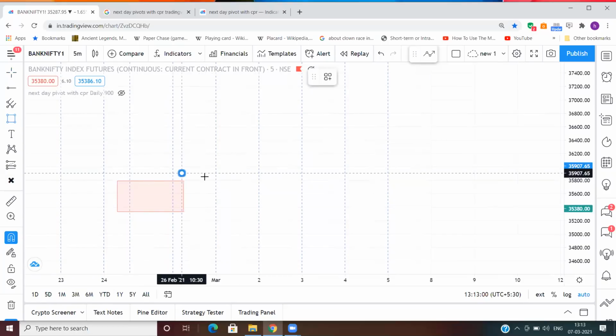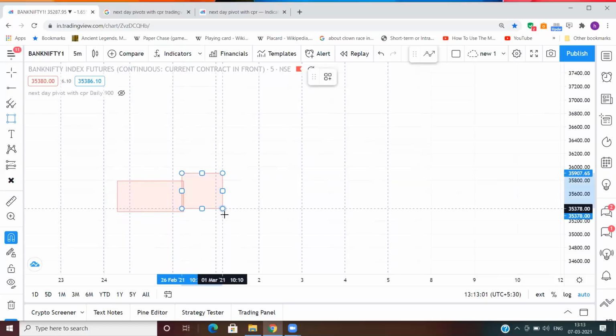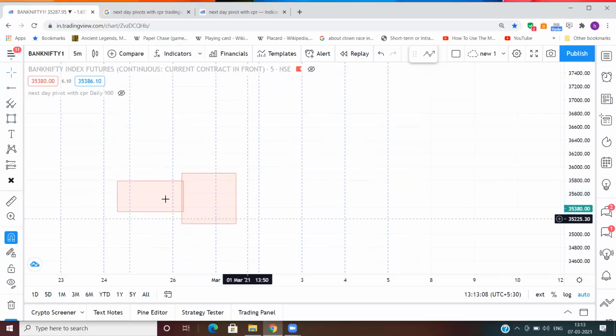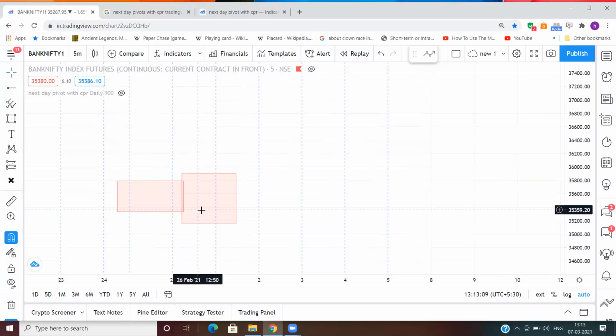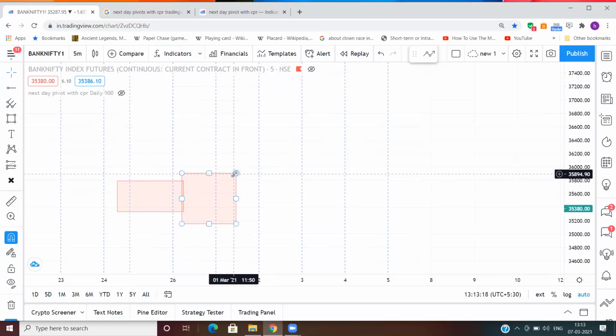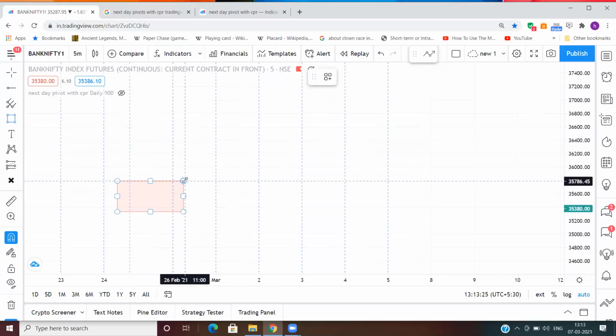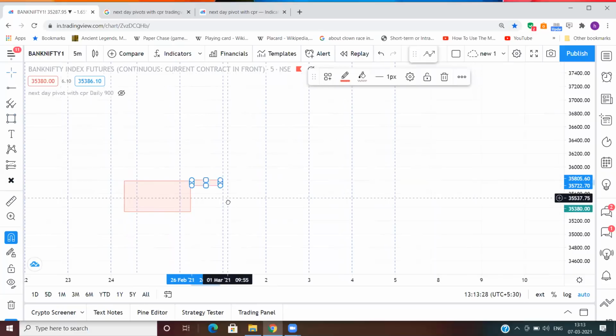The 6th type is when you get something like this. This is the 6th type. This is outside value, okay? And then the last, and it is a very rare relationship which you will not find many times, and that is something like this.